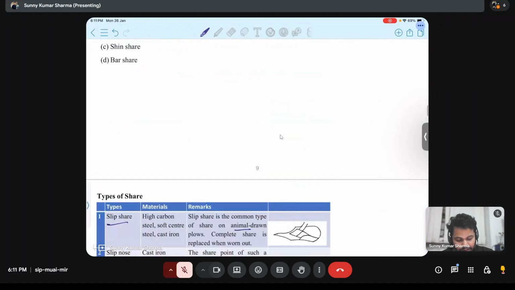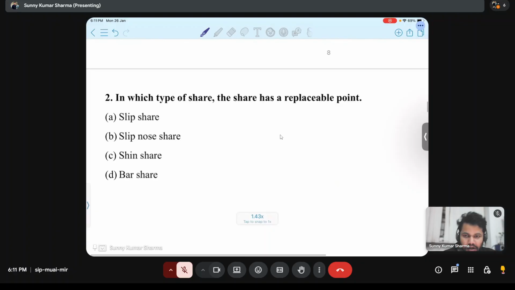So this question we can now answer. In which type of share has a replaceable unit? So the answer will be slip node share.